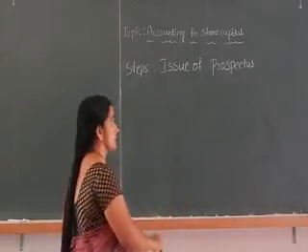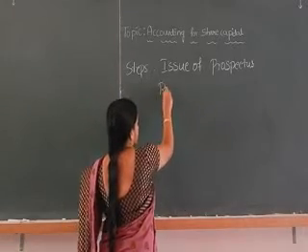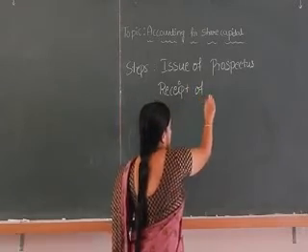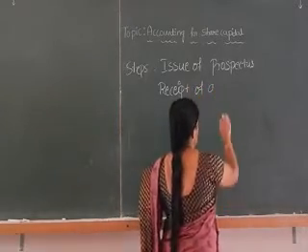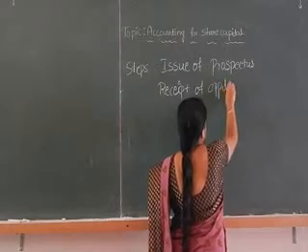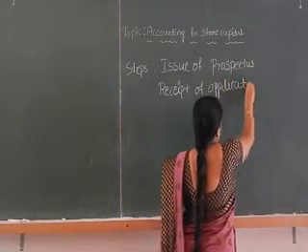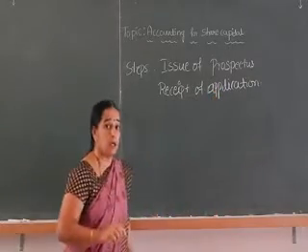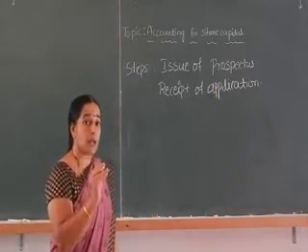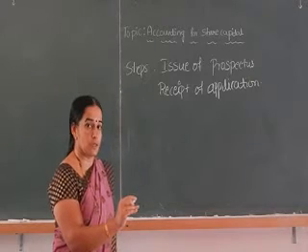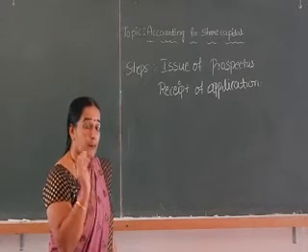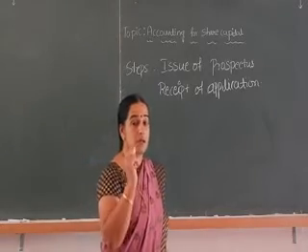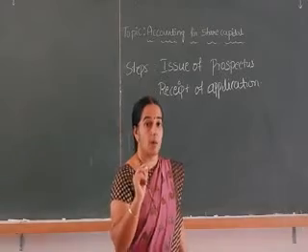So the next step is, after issuing the prospectus, within 130 days, the company is going to receive the applications. So the second step is receipt of applications. From whom will the company receive the applications? Application is nothing but the public applying for the company shares. When the public applies for the shares, the company has to receive the applications.